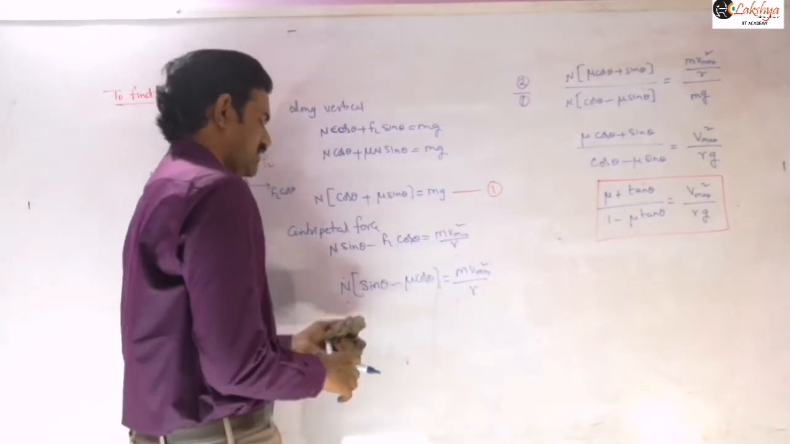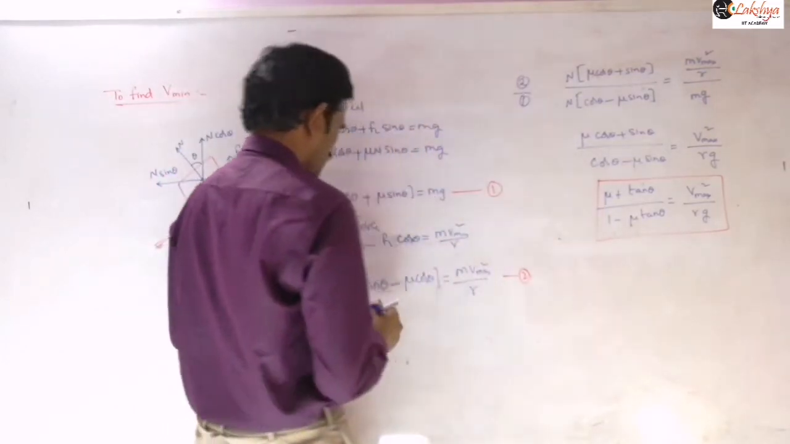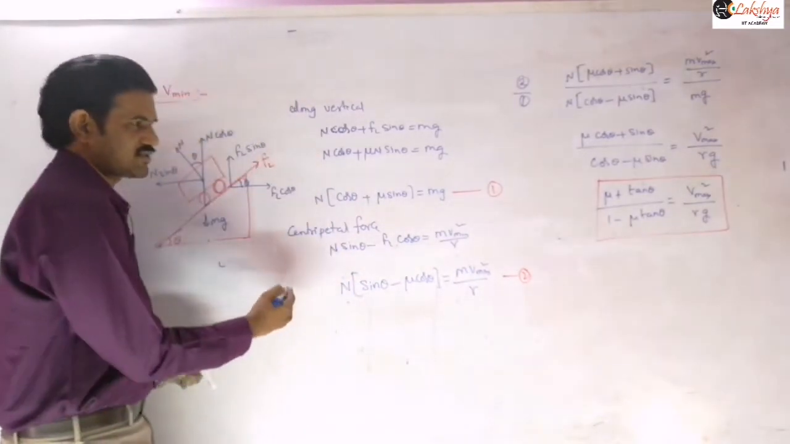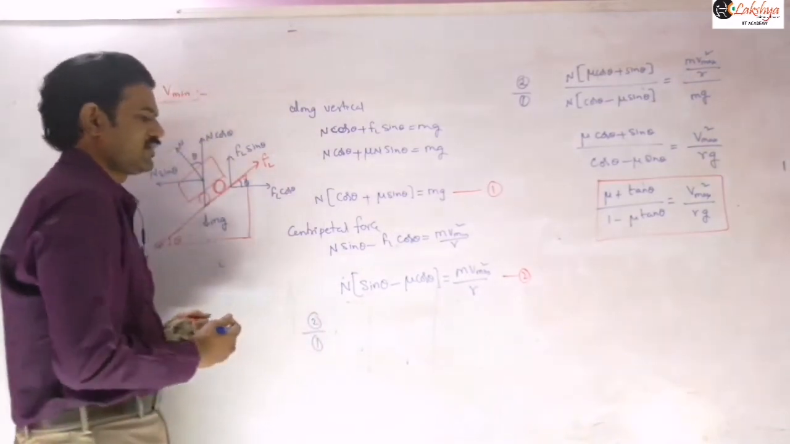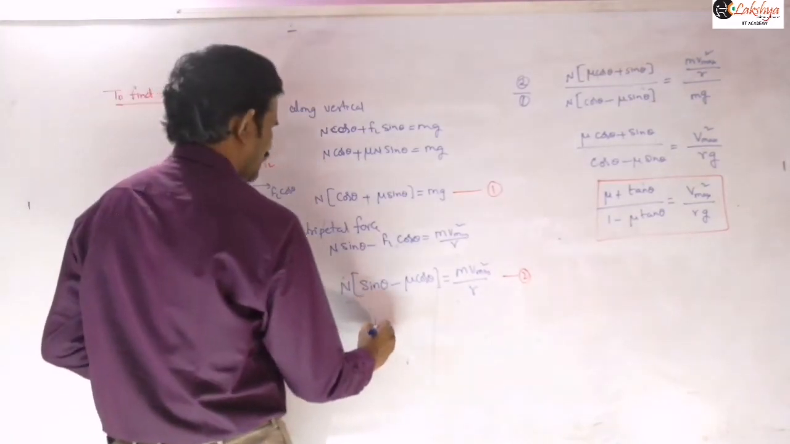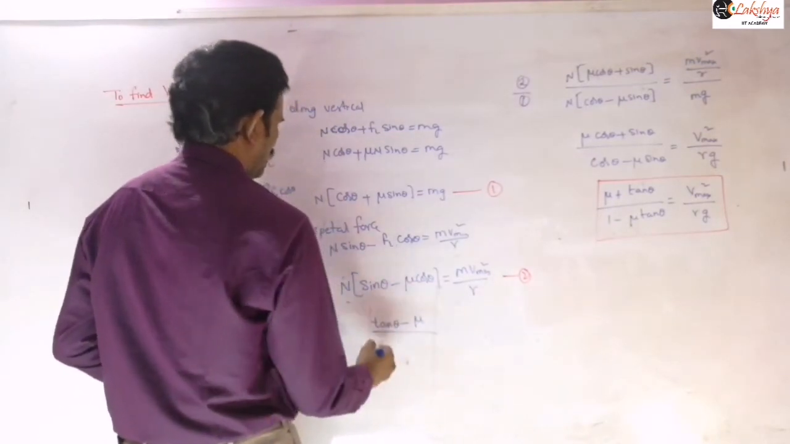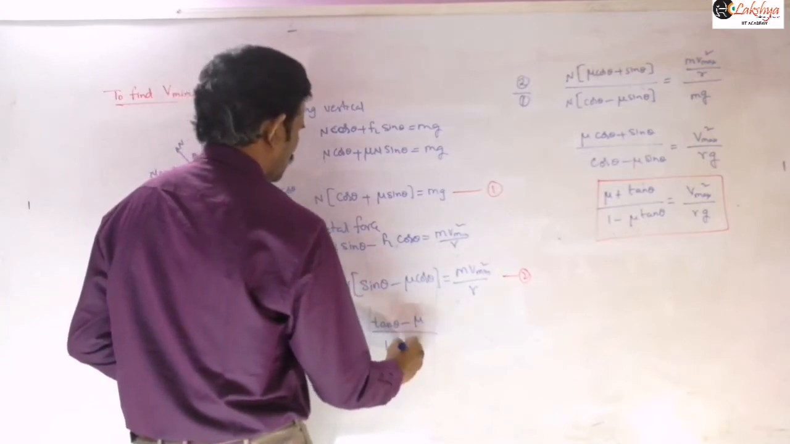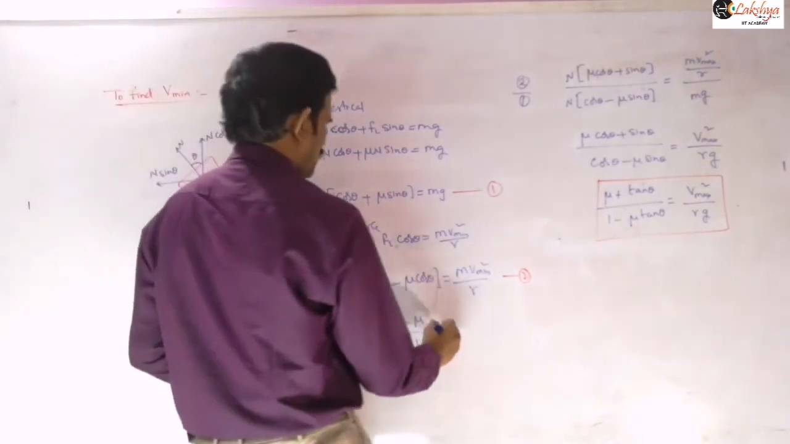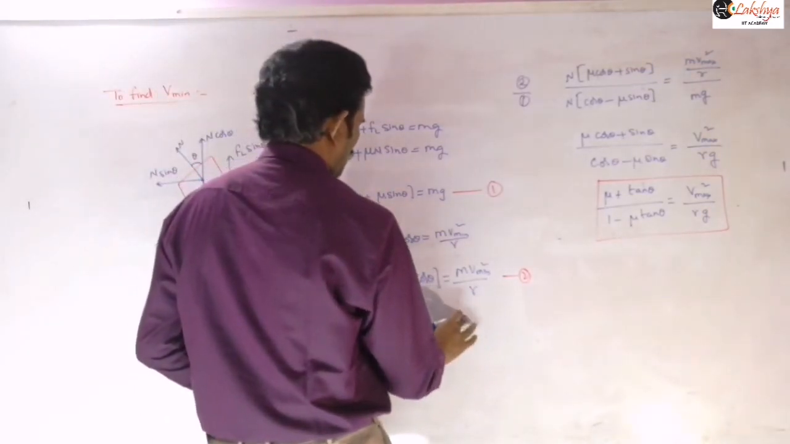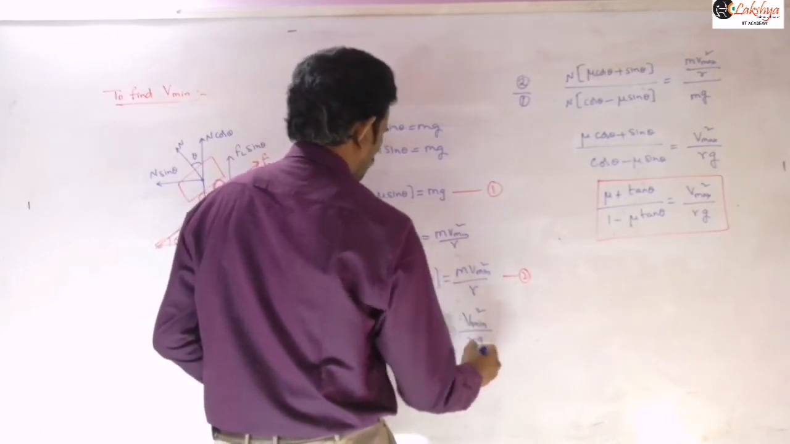Now again take the ratio of these two equations, and then you will get this expression here. I am writing this directly: this is equation 2 by equation 1. So what I can write here is tan theta minus mu, divided by 1 plus mu tan theta, is equal to v minimum square by r g.